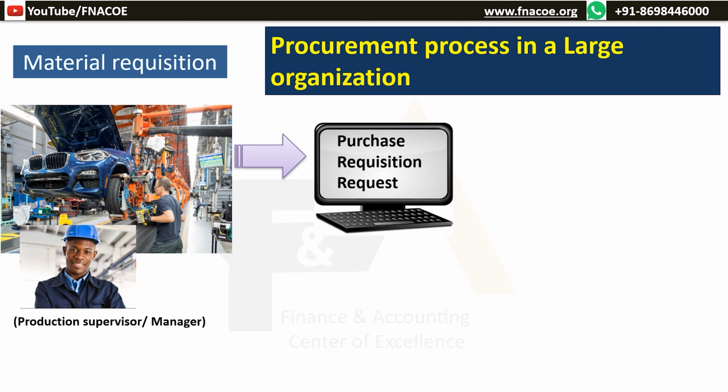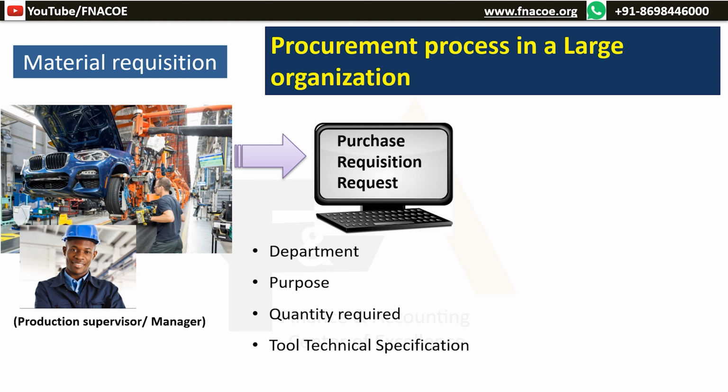To ensure there is a maker checker control, every request for a purchase has to go through an approval process. Requester, in this case the production supervisor, has to ensure that he is filling the necessary information in a material acquisition note. In this case, he has to mention name of the department, the requester, what is the purpose of material, is it for repairs, consumables, spare or any other required. Specification of material, very important to ensure that the right product is procured, else things may go wrong.